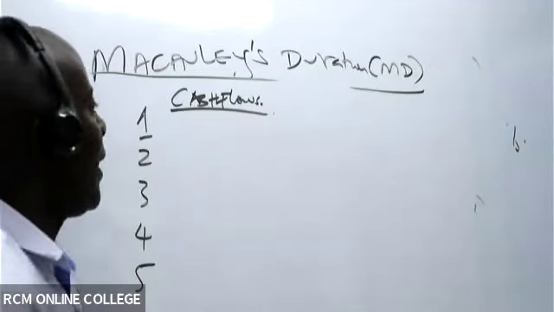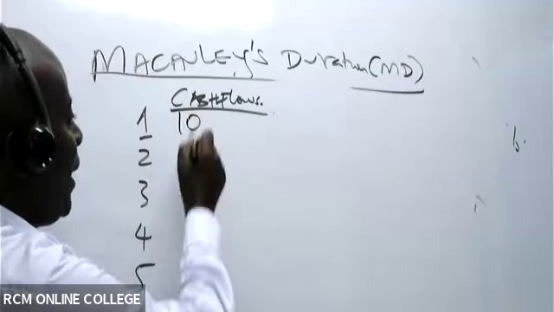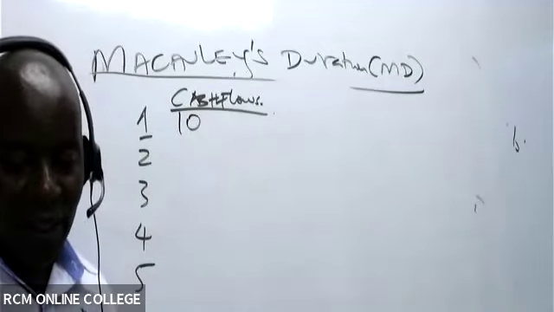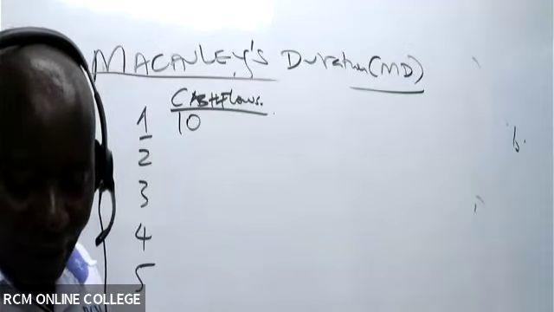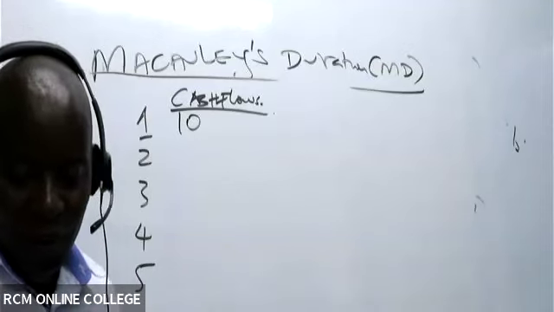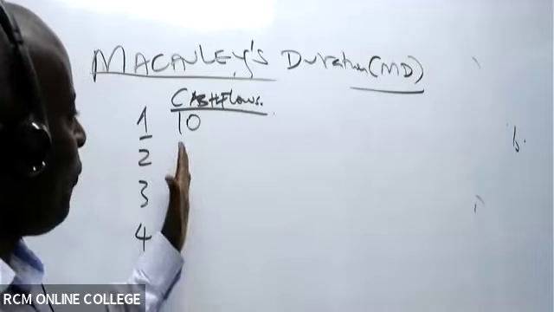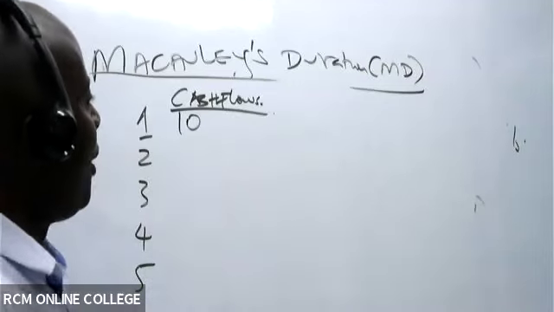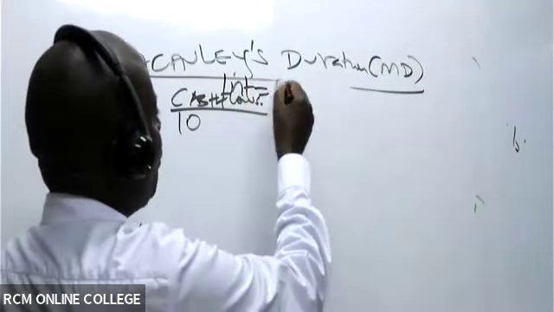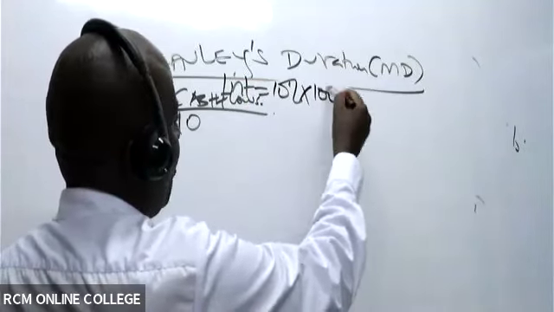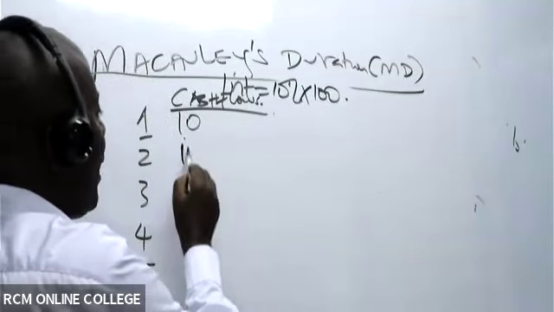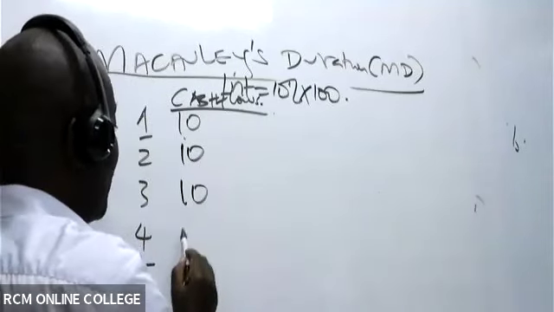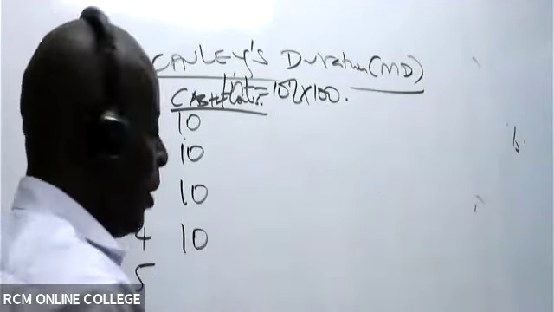So we know that in year 1, we shall get interest of 10, isn't it? And then year 2, ladies and gentlemen, what interest shall we get there? Remember, it's a fixed coupon. To get interest, you take 10% of the par value, which is 100. So this will be 10. Here we get 10, here we get 10, here we get 10.